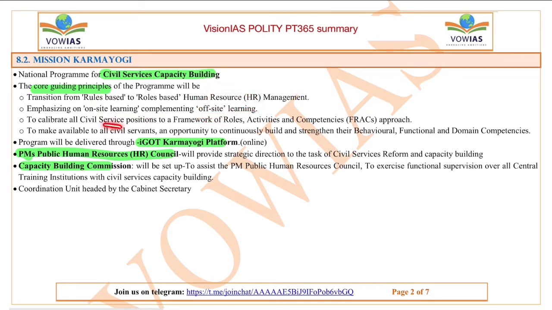to calibrate all civil service positions to a framework of roles, activities and competencies approach, and to make available to civil servants an opportunity to continuously build and strengthen their behavioral, functional and domain competencies. The main aim is to enhance their competency. The programs will be delivered on the iGOT Karmayogi platform, which is an online platform, and the Prime Minister's Human Resource Council will provide the strategic direction to the task of civil services reforms and capacity building.